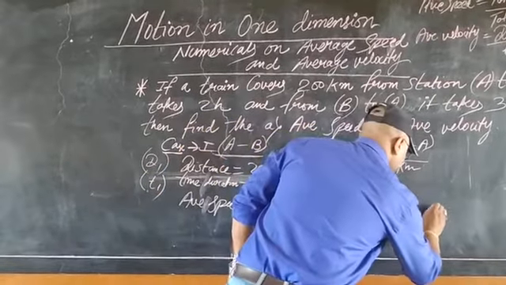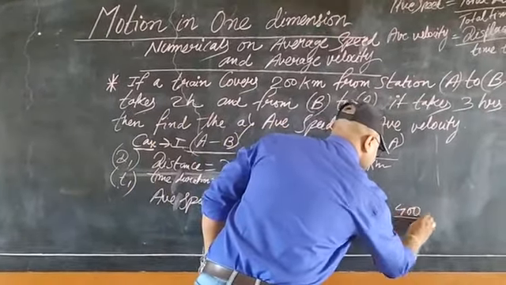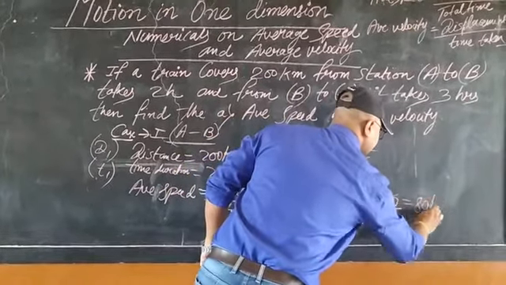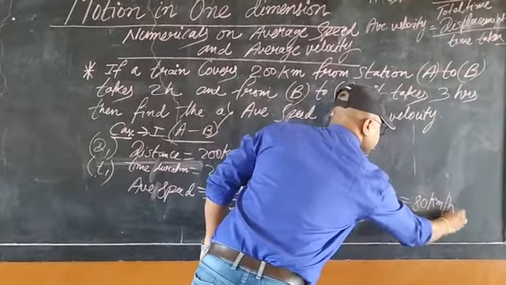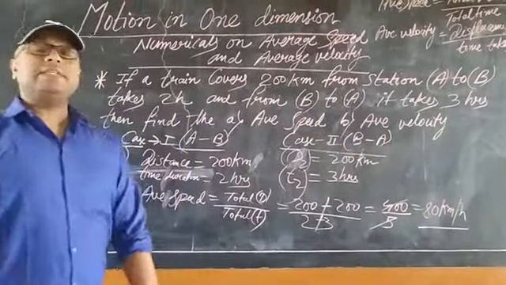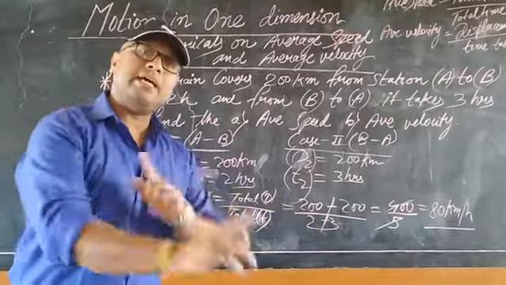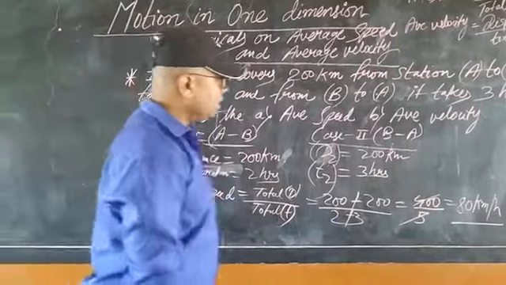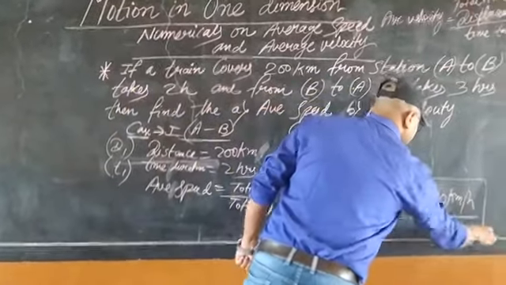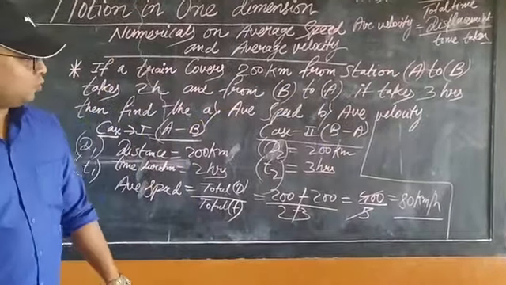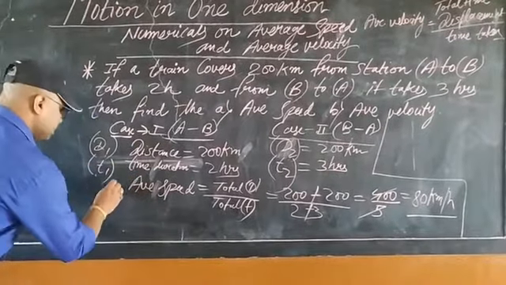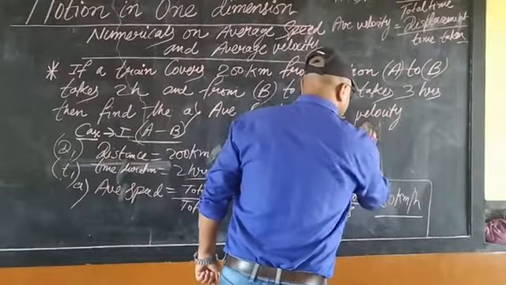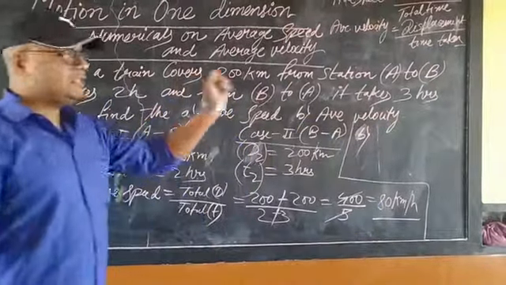So 400 will be the total distance and total time will be 5. 400 by 5, how much, students? 80 kilometer per hour is the average speed of the train for the entire journey. Very easy, students. If you have difficulty in other questions, you can ask me, I will help you out. Is the question completed? No, the second part is left. This is the first part we have solved. The second part is asking about average velocity.